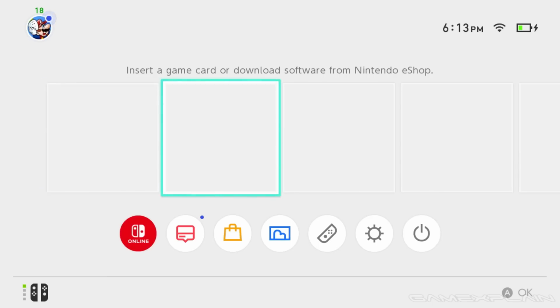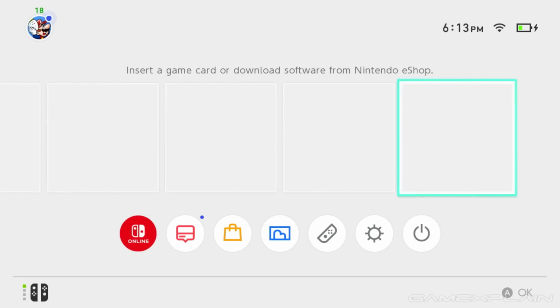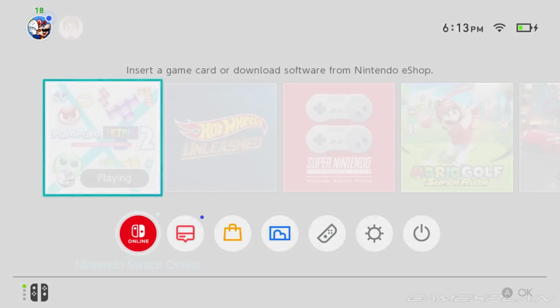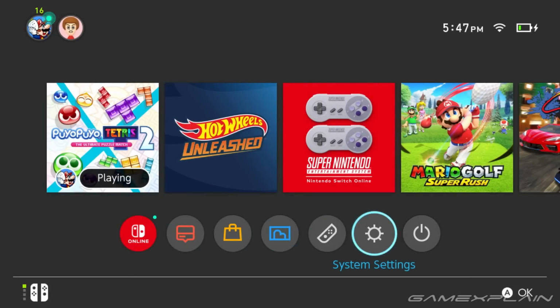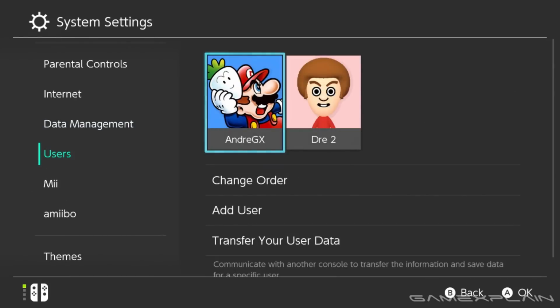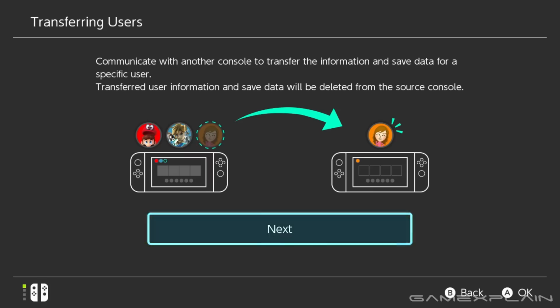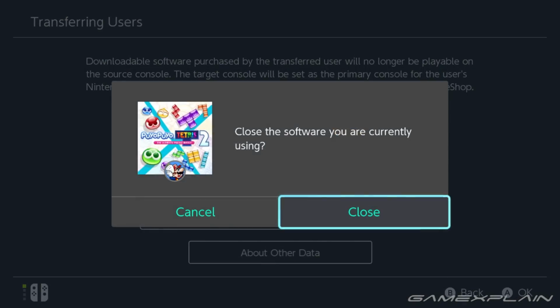At this point, we meet back up with those who skipped ahead in the video. Hi there! For everyone else, don't worry about the next 30 seconds or so. For you who skipped ahead because you're already on your Switch OLED's home screen, all you need to do is open Settings, select the Users menu, select Transfer your user data, select Next, and then select Next again.